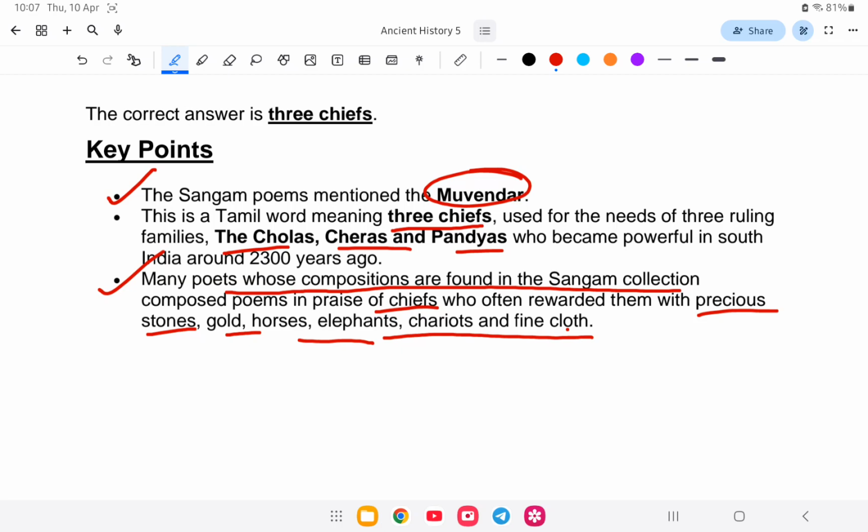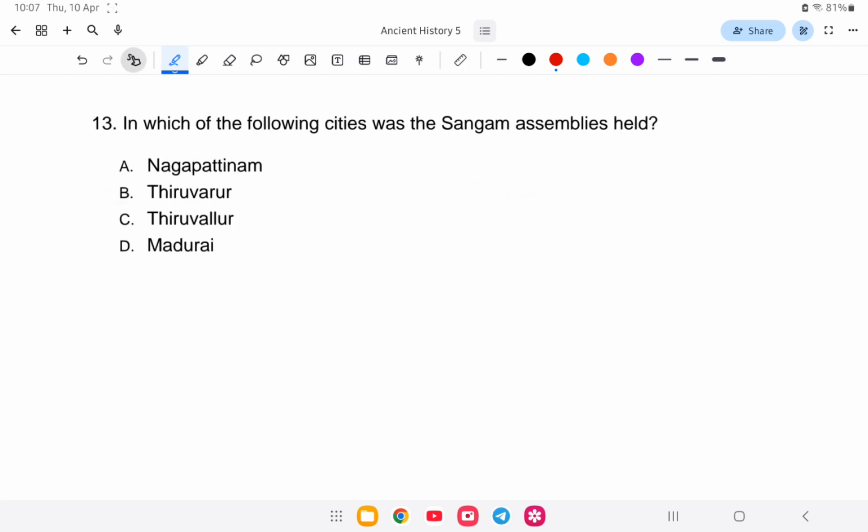Next question. Question number 13. In which of the following cities were the Sangam assemblies held? Is it Nagapattinam, Tiruvarur, or Madurai? The Sangam assemblies were held in Madurai. That is option number D, the correct answer. Let's study in detail about this.